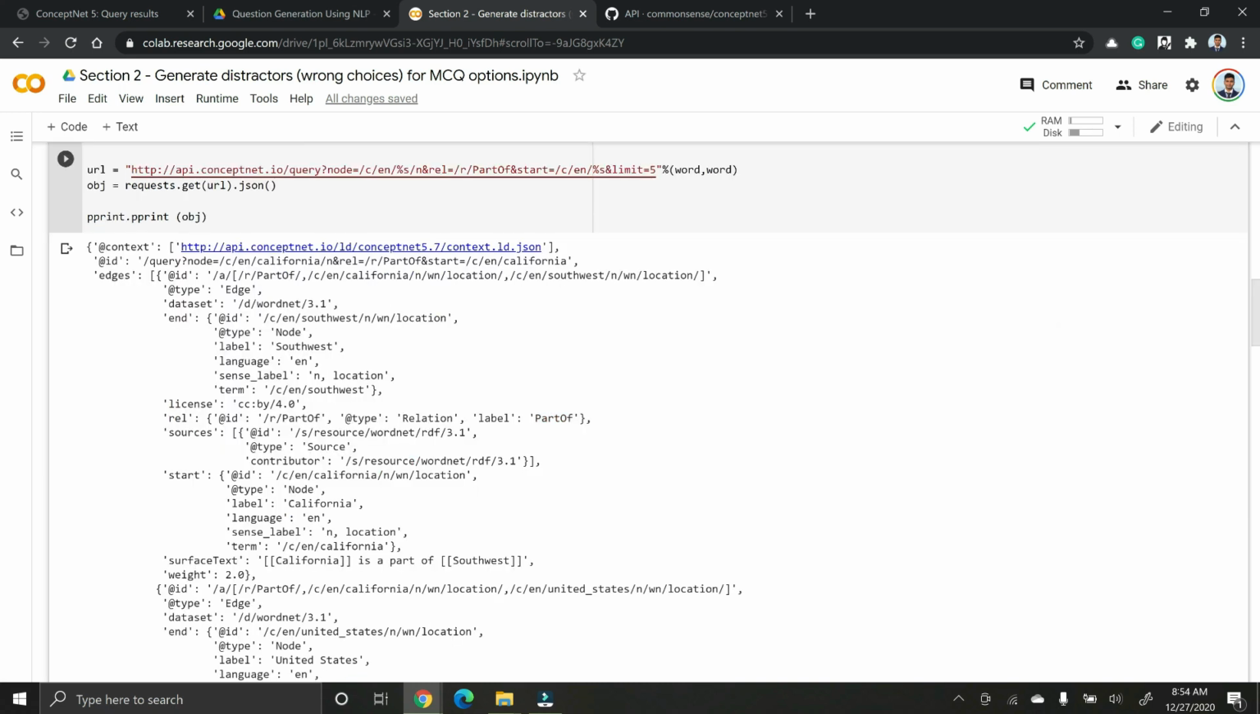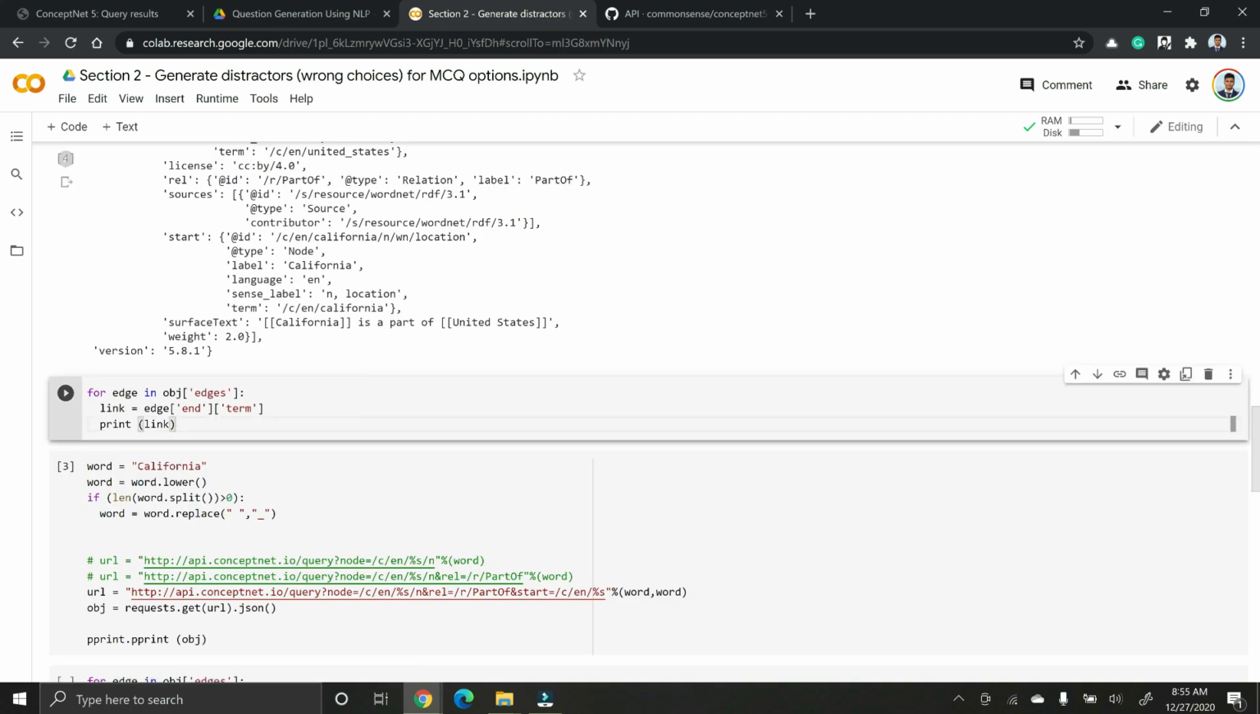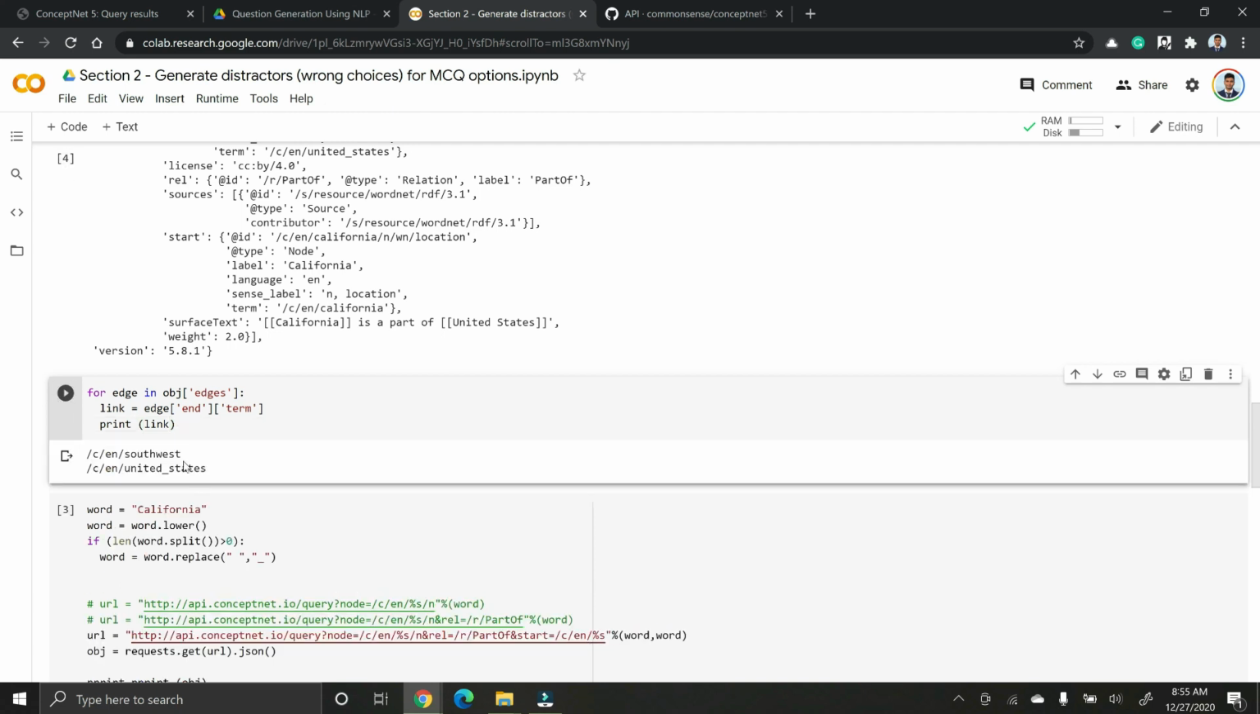So let's look at the output. Here we extracted only those words where the edge starts with California and extracted those words that have California is part of that word. So here if we just loop through the edges that we got above and print the end term where California is the start and the end is the word where California is part of, you'll get two words: California is part of Southwest and California is part of United States.